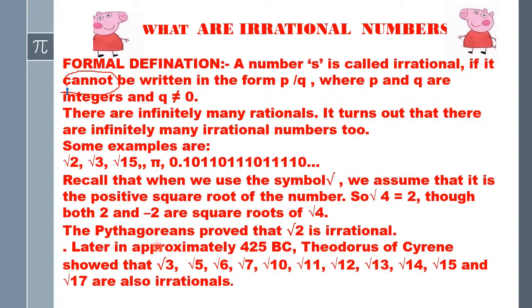Now the Pythagoreans proved that root 2 is an irrational number. Then approximately 425 BC, Theodorus of Cyrene also showed that these other numbers which you are seeing on screen are also irrational. These irrational numbers were discovered by Theodorus of Cyrene.